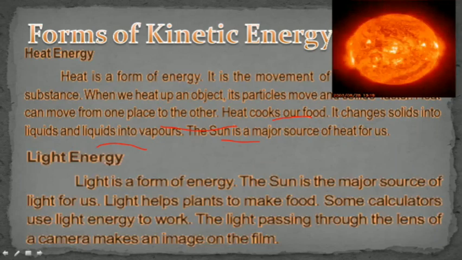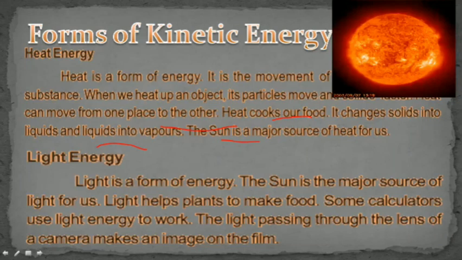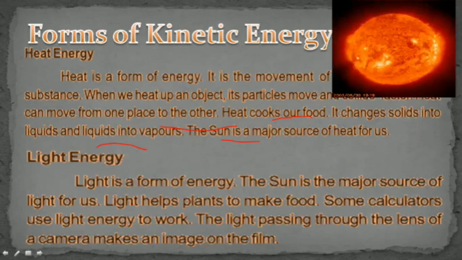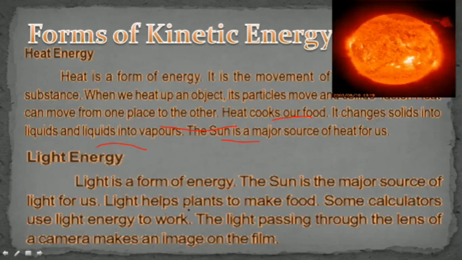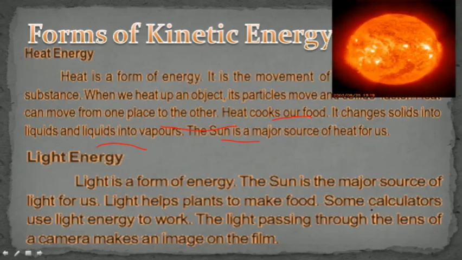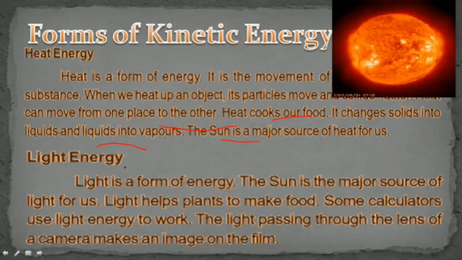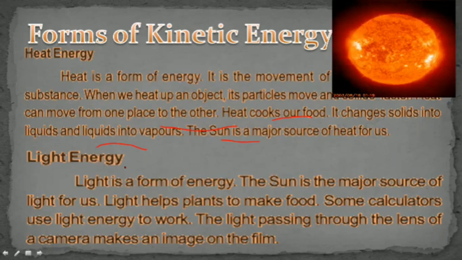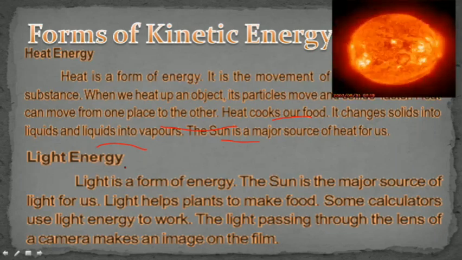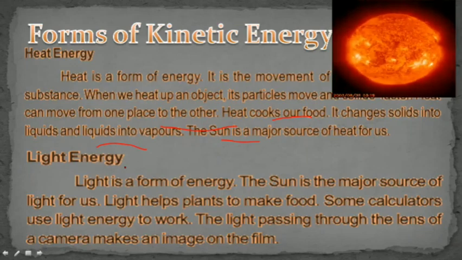Now we'll see light energy, which is also definitely a form of kinetic energy. Again, the sun is the major source of light for us. Light helps everything to live, especially plants, because plants do photosynthesis with the help of light. Some calculators use light energy to work and calculate, so that solar energy also does work in the calculator.